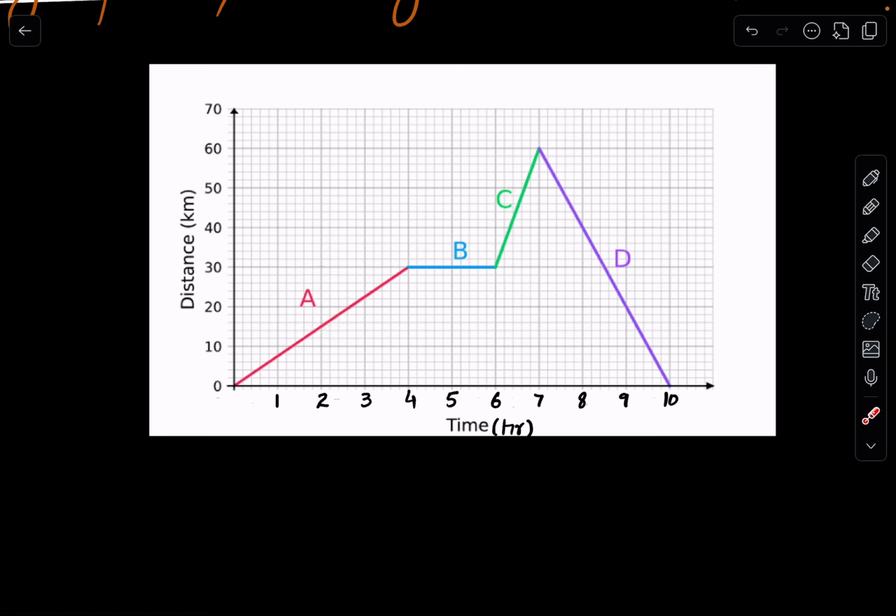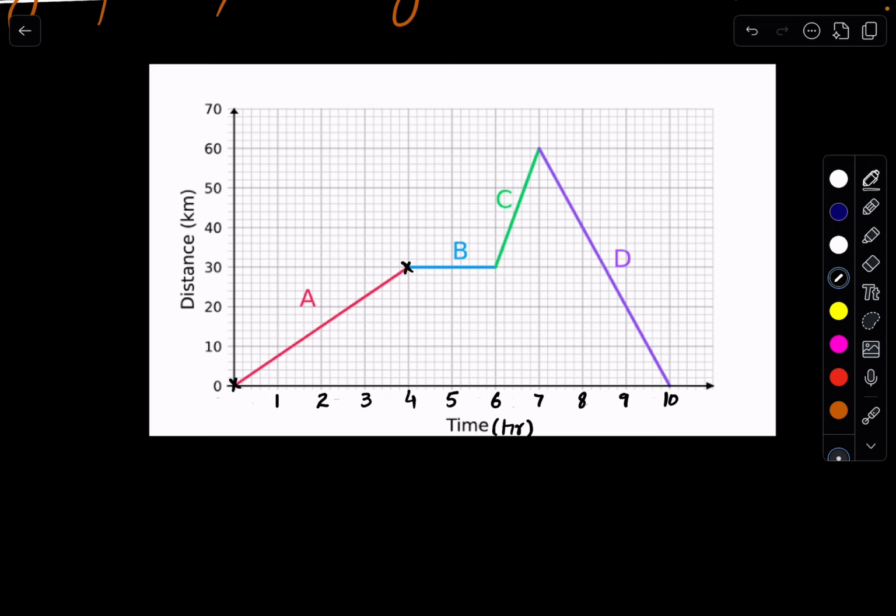So if we see, in the first 4 hours it's a straight line, right? From this point to this point. So a straight line shows a constant speed. So we can choose any 2 points on this red line. If you choose any 2 points, you have to apply the rise over run relation, the gradient formula. So let's choose one point as the origin, and the second point I'm choosing this.